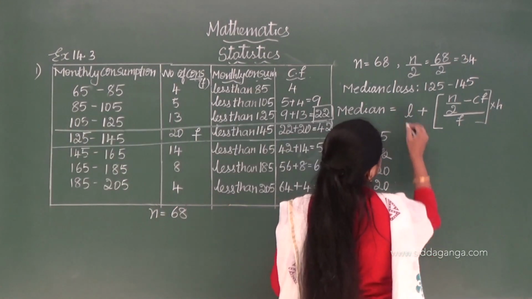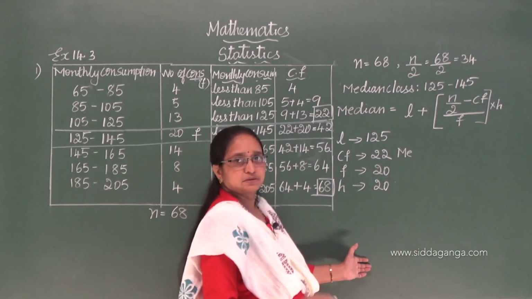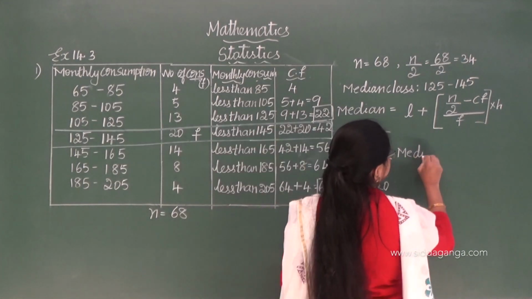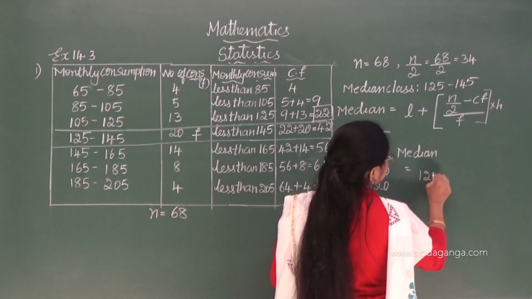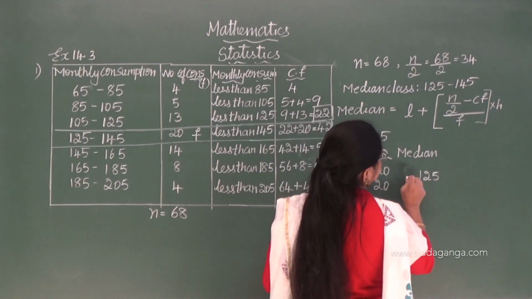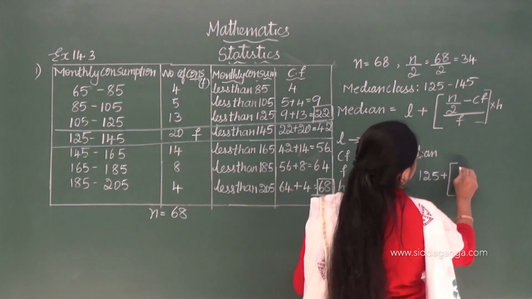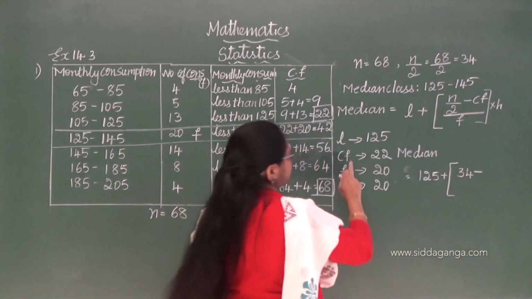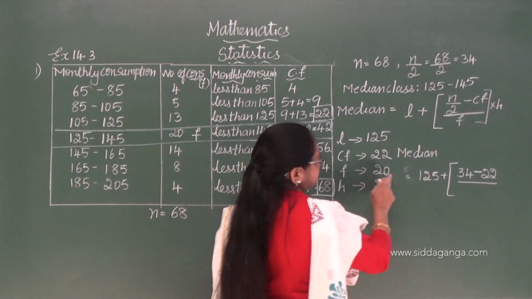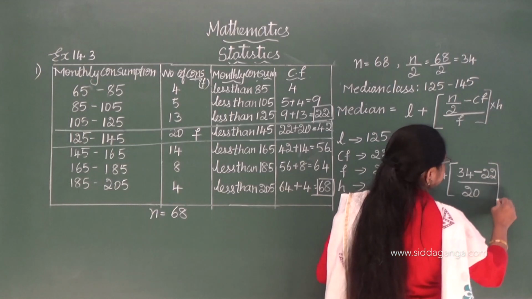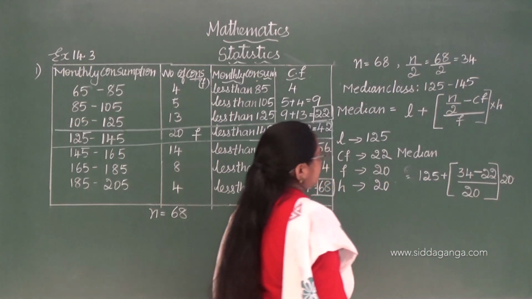Now I am going to calculate here the median. If I do it here, you cannot see it, so I will do it here. Median is equal to L. L is how much? 125 plus n by 2. N by 2 is 34. 34 minus cumulative frequency 22, divided by f. f is 20 and h is 20. H is also 20.